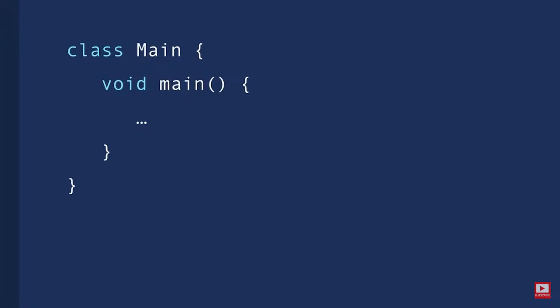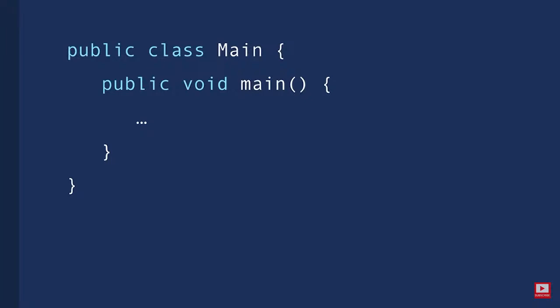An access modifier is a special keyword that determines if other classes and methods in this program can access these classes and methods. We have various access modifiers like public, private, and so on. Now, most of the time we use the public access modifier, so we put that in front of our class and method declarations. So this is the basic structure of a Java program.